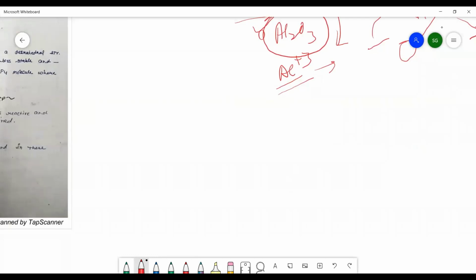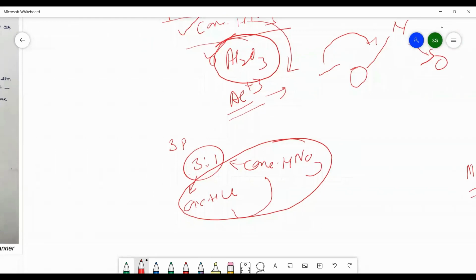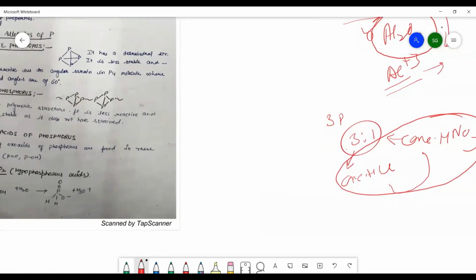If you have to take 3 parts, suppose in a 3:1 ratio, of what? Of concentrated HCl and concentrated HNO3. The 3 parts of these will be taken out. So in the 3:1 ratio we will take the aqua regia. Then alloys, or the coins that we have, can also be dissolved in aqua regia.